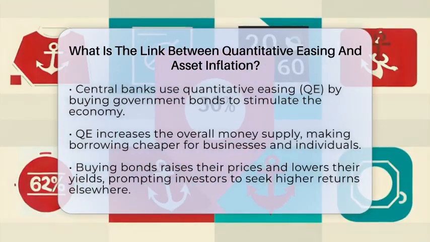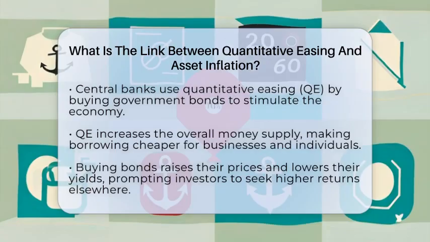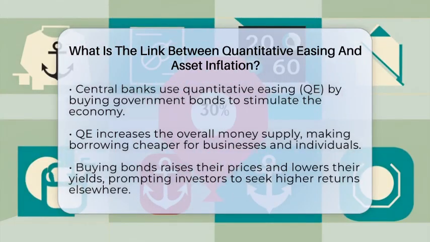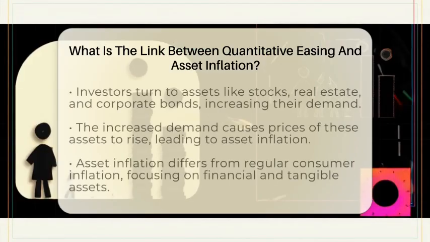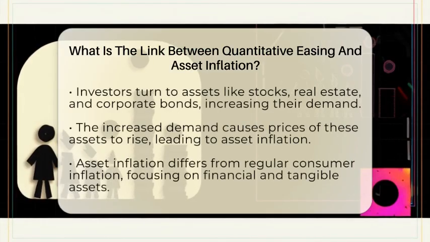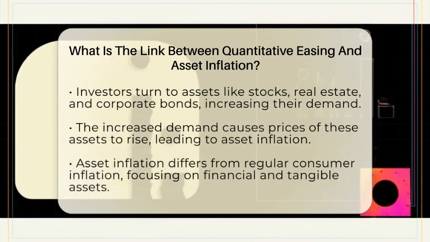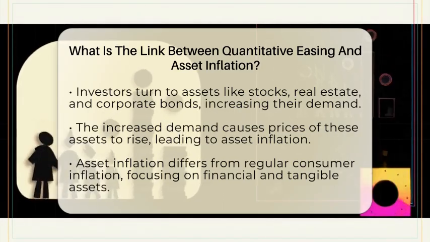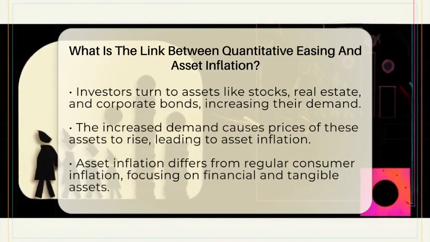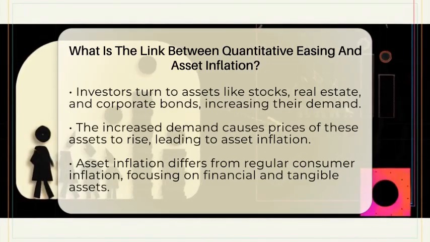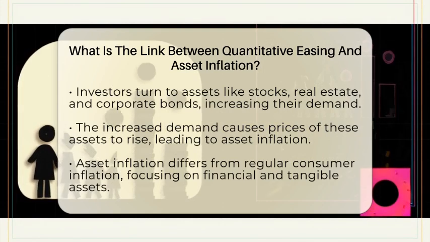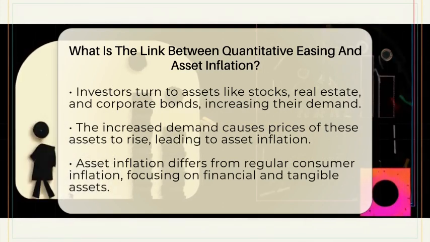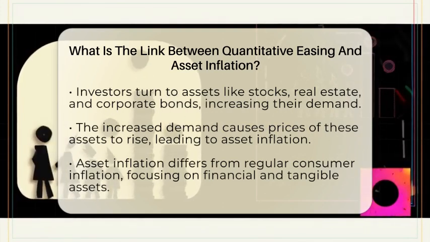When the central bank buys bonds, it pushes their prices up. As bond prices rise, their yields, what investors earn from holding them, go down. Investors seeking higher returns look elsewhere. They might buy stocks, real estate, or corporate bonds instead. This increased demand causes the prices of these assets to go up. This rise in asset prices is called asset inflation.